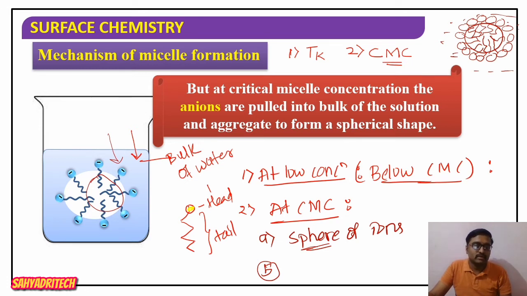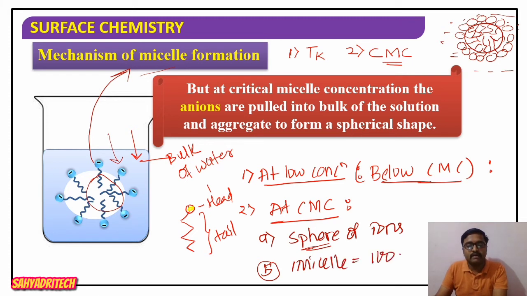Whatever aggregate is formed is called a micelle. How many stearate ions will be present in one micelle? If I consider one micelle, it contains a minimum of 100 or more stearate ions. They aggregate, which leads to the formation of one micelle. So we got the mechanism.